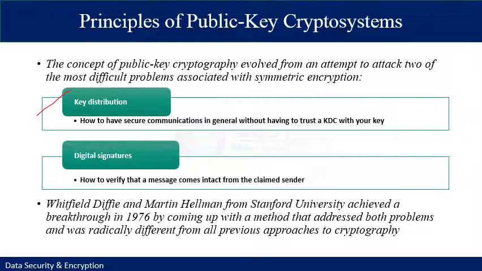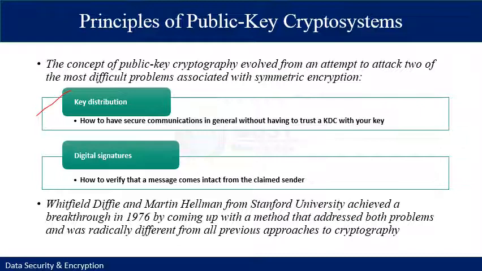Key distribution under symmetric encryption requires either that two communicators already share a key which has somehow been distributed to them, or that they use a key distribution center from where they can acquire the key to decrypt the ciphertext. So key distribution is a problem.